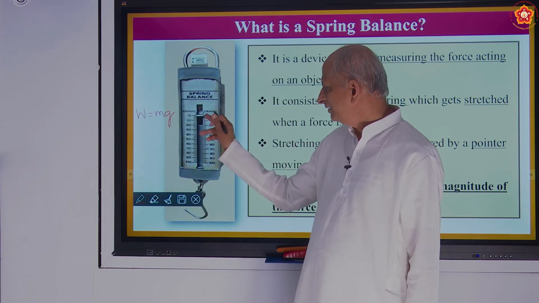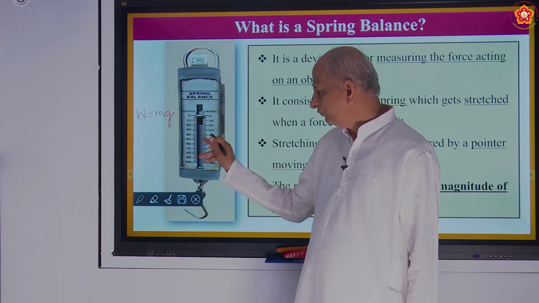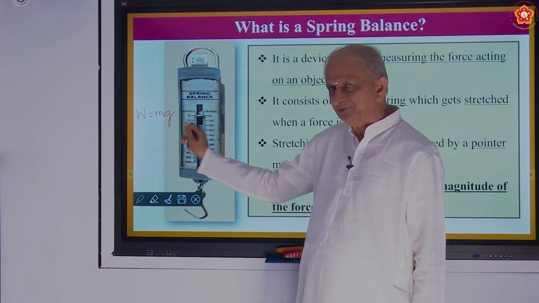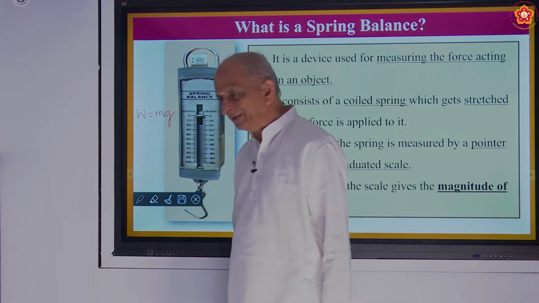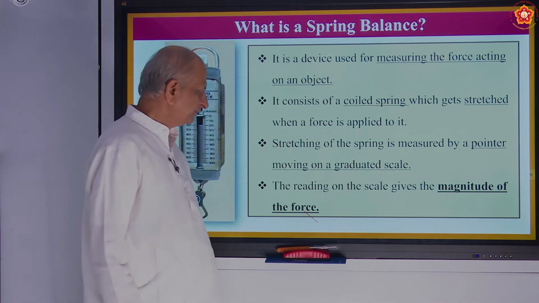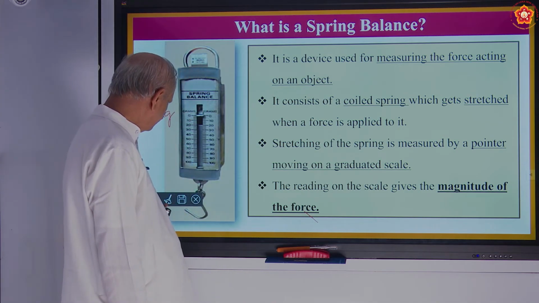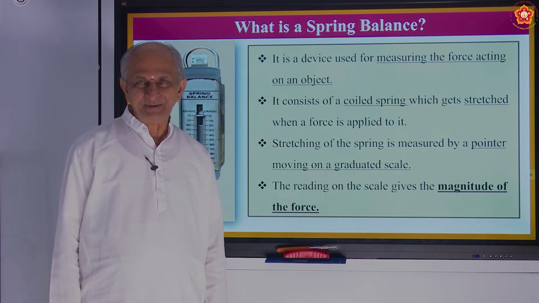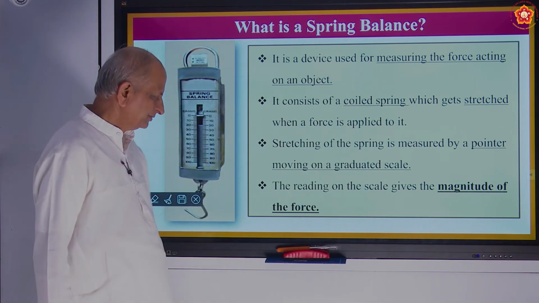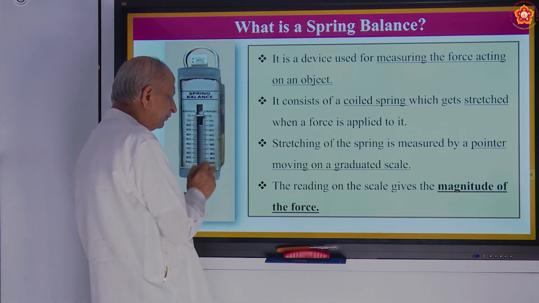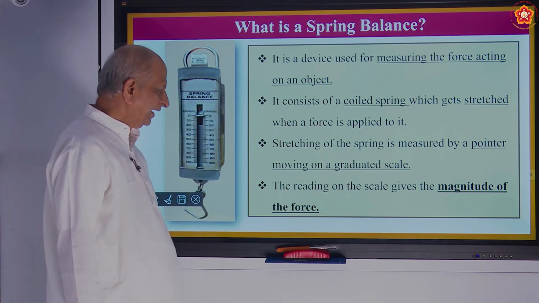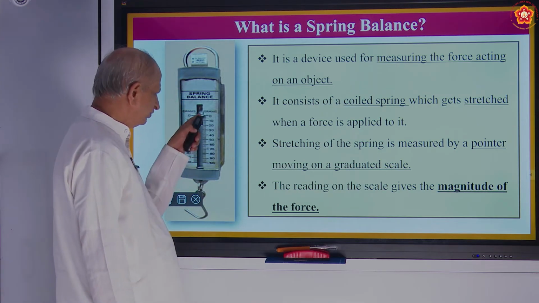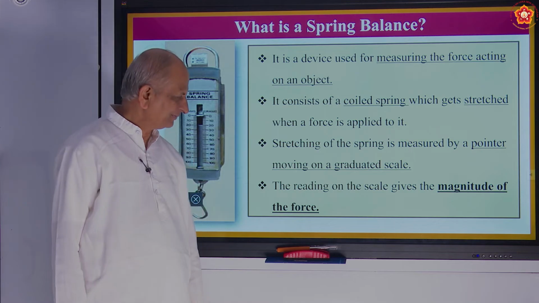And this is a force connected with gravity. Formula is W is equal to m into g. What is m? M is mass. G is acceleration due to gravity. What is its value? 9.8 meter per second square. So again it is a force here, and it pulls it down. If there is no weight, it comes back to zero.